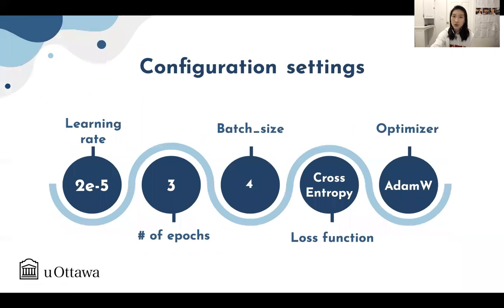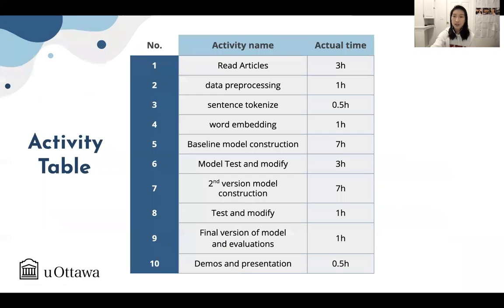And this slide shows the parameter settings of our model. We set the learning rate as 2e minus 5, the number of epochs to 3, and the batch size to 4. And we use cross entropy as our loss function and AdamW as our optimizer. This table shows the activities involved in this project as well as the corresponding training time.